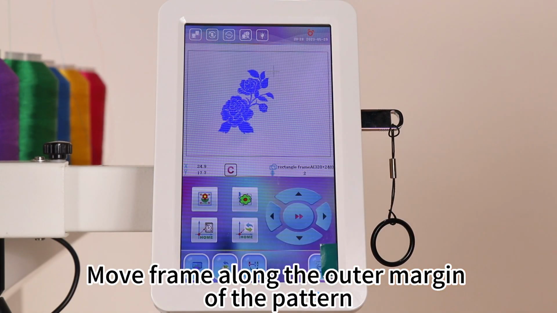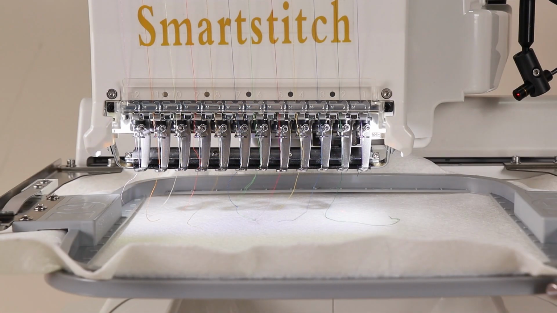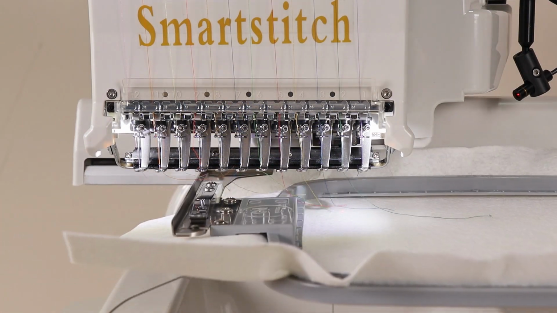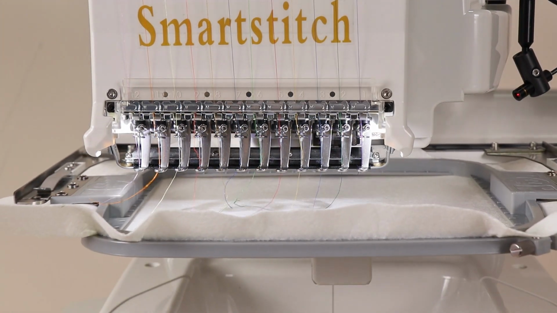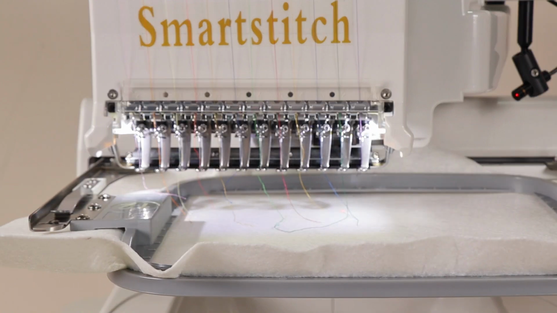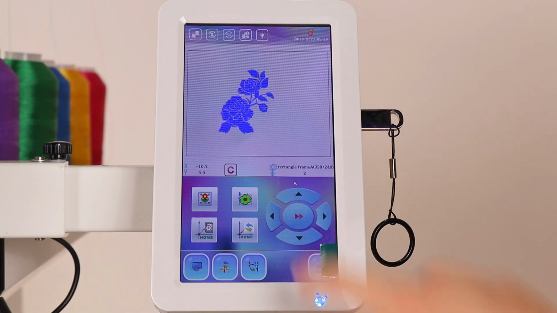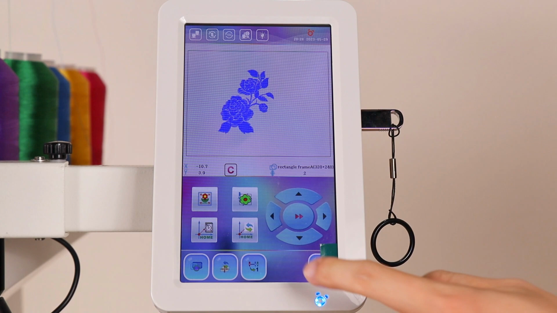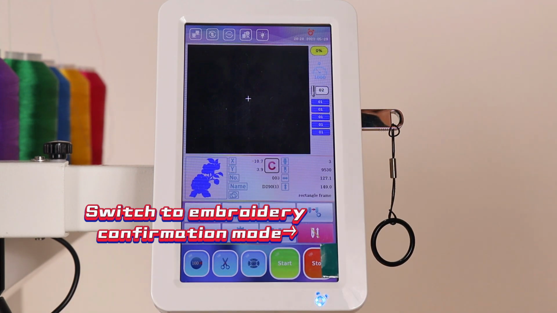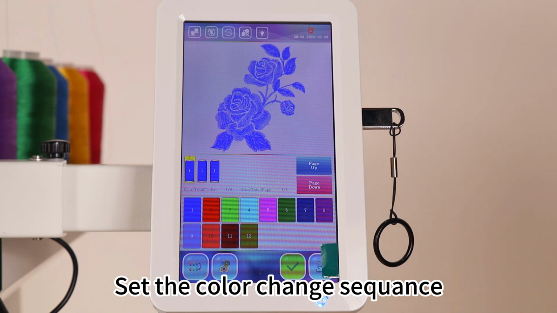Move frame along the outer margin of the pattern. Set the origin point. Move back to origin point. Set the color change sequence.